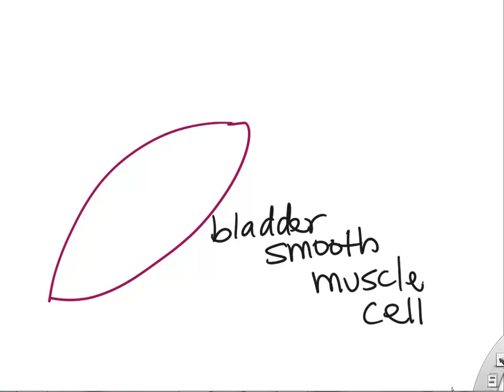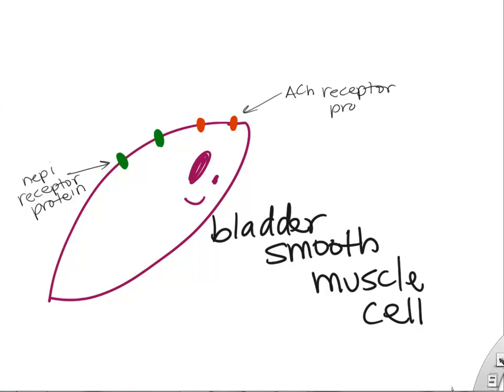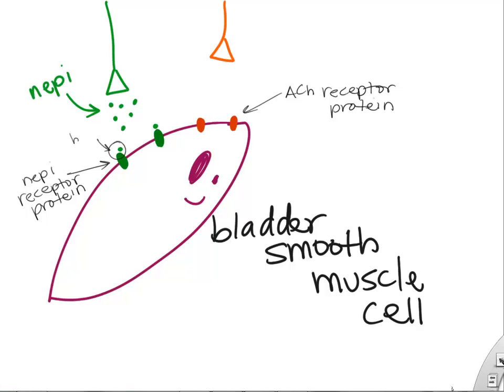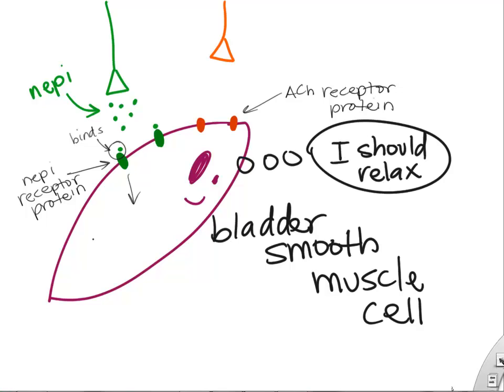If we look at a bladder smooth muscle cell, it's sitting there in your bladder wall, and it has receptor proteins for norepinephrine, and those receptor proteins can bind to chemicals like neurotransmitters. It also has separate proteins that are considered ACH, or acetylcholine, receptors. So remember, when norepinephrine is released from a neuron in your sympathetic nervous system, it will bind to that receptor protein, which will then tell that little smooth muscle cell that it should relax. And it'll actually cause mechanisms in the cell so that there's relaxation.